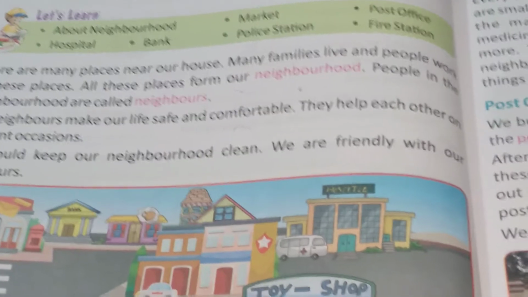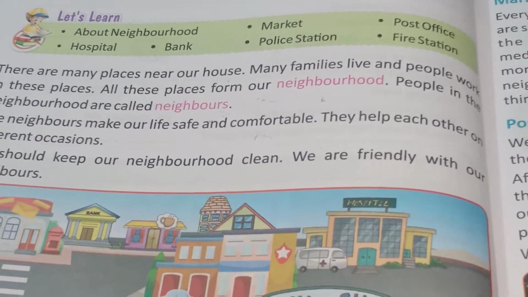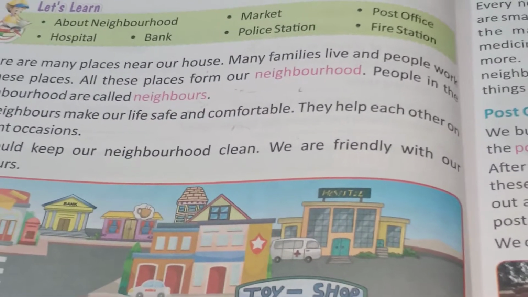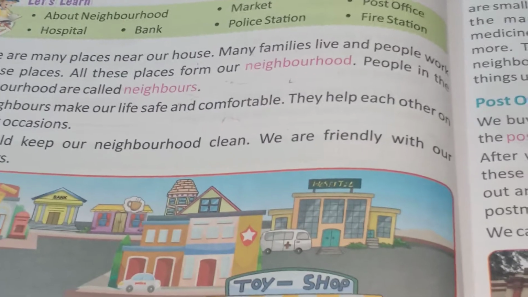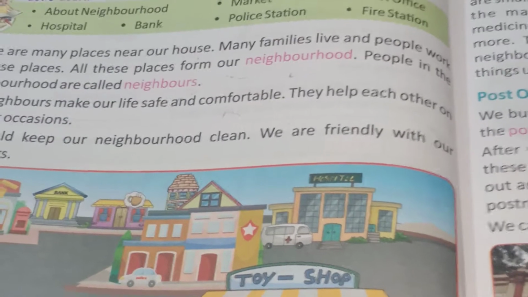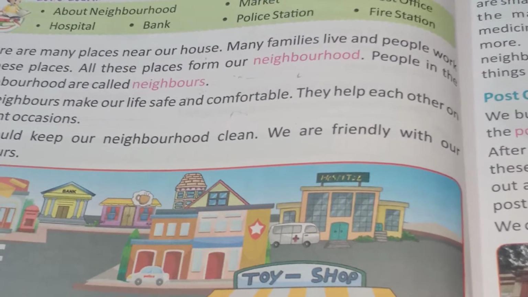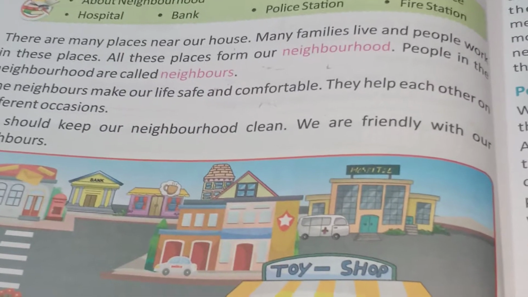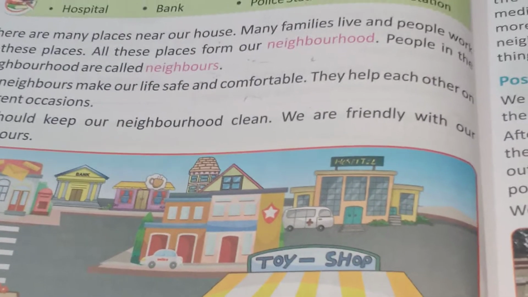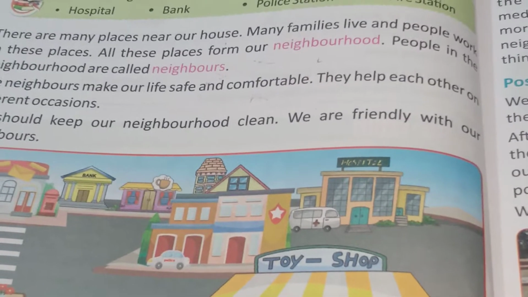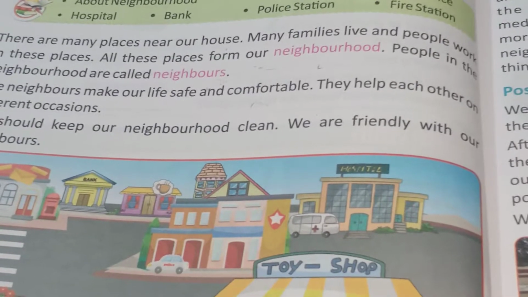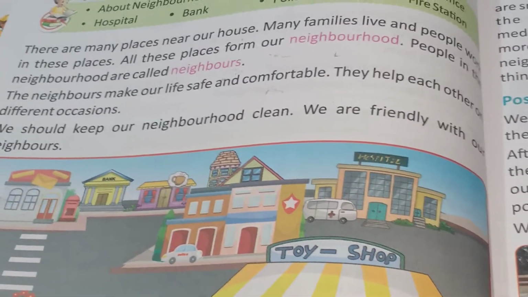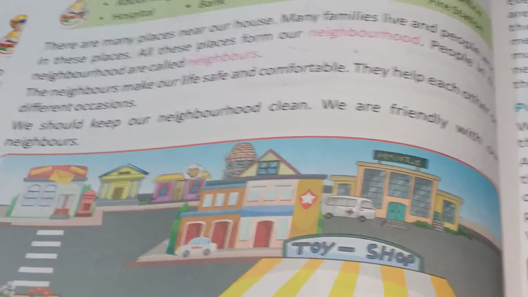Okay, children, so there are many places near a house. Many places near your house. That means there might be hospitals, there might be schools, there might be markets, and so on. Many families live and people work in these places. Around your house there are many families also living with you. So those families living within our society are also called our neighbors.